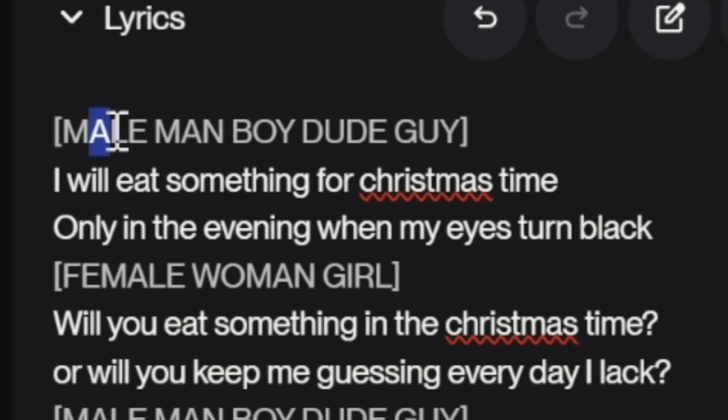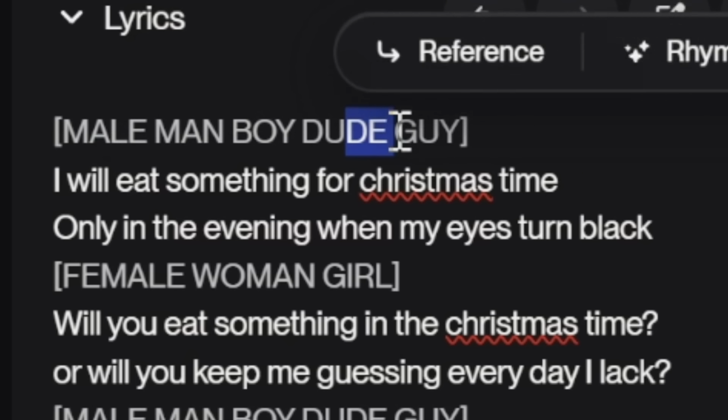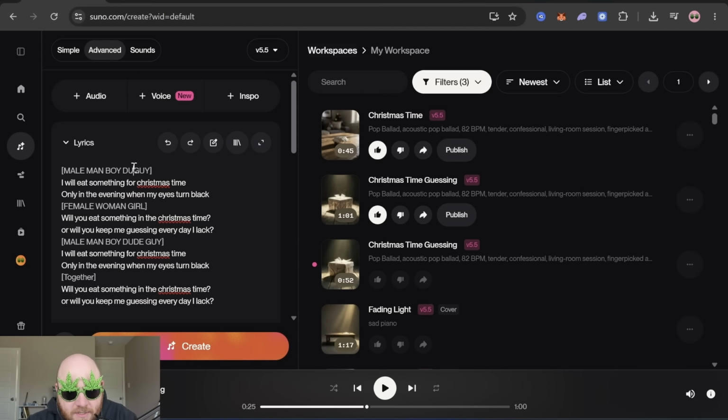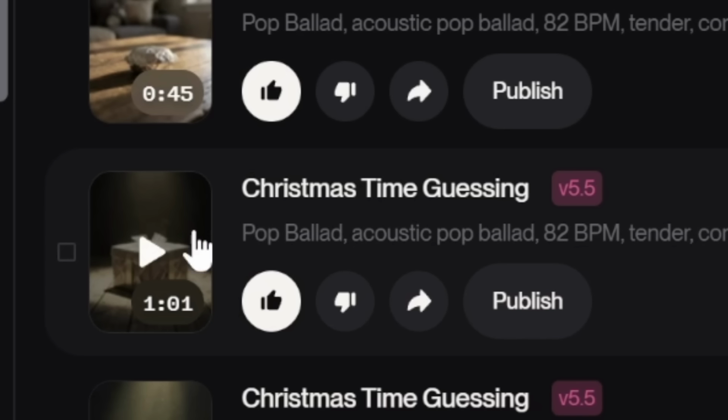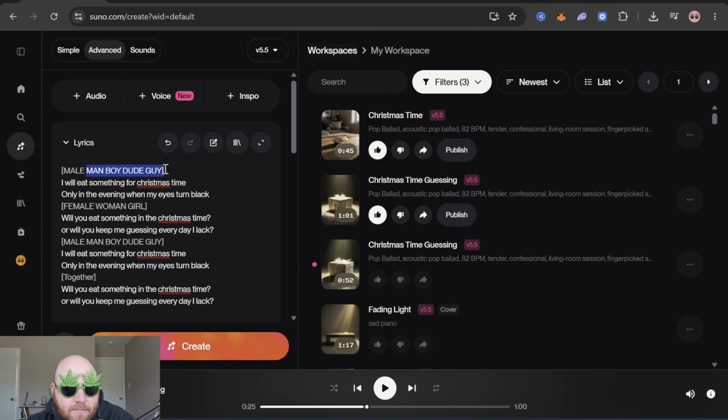And that is putting male, man, boy, dude, guy in the meta tag where you want the guy to sing. And then putting female, woman, girl where you want the woman to sing. And in this prompt, I only did male. I didn't do the whole male, man, boy, dude, guy.